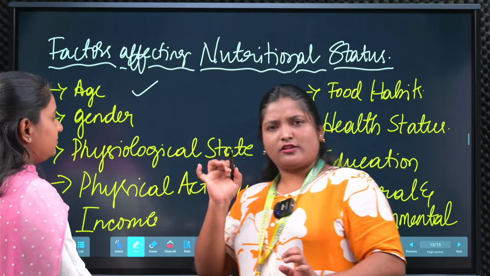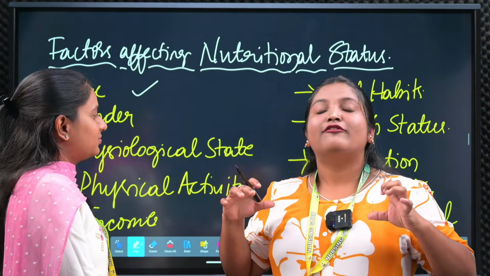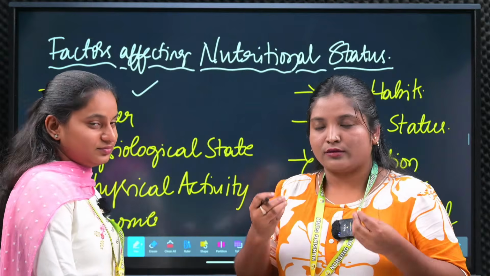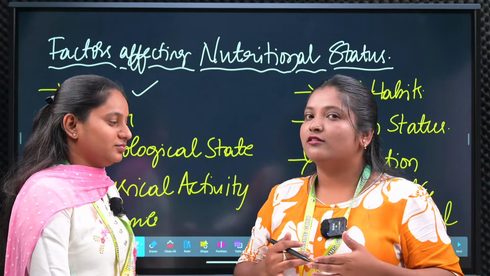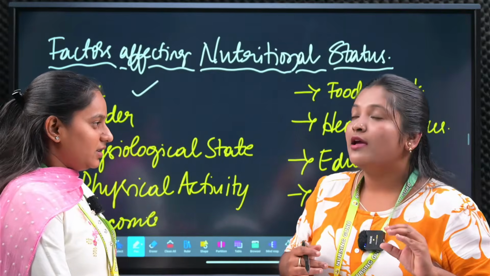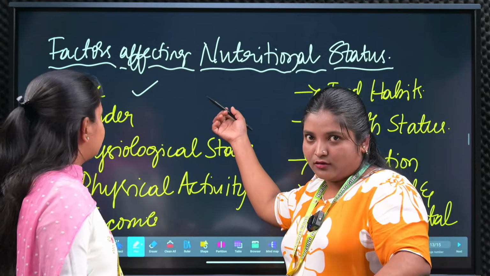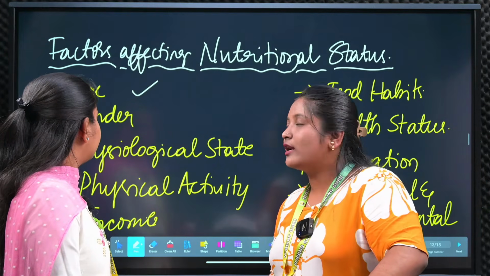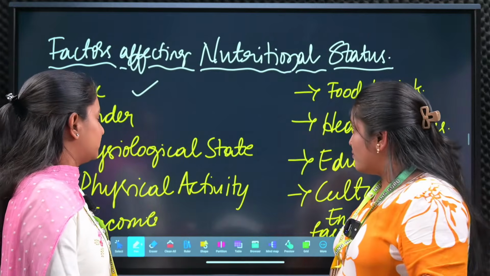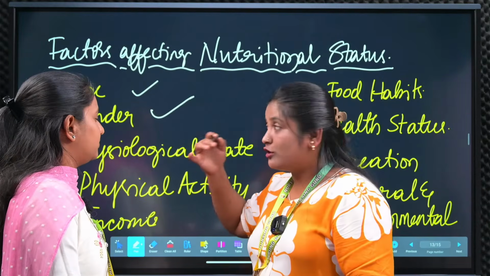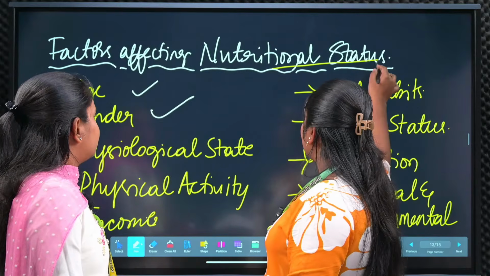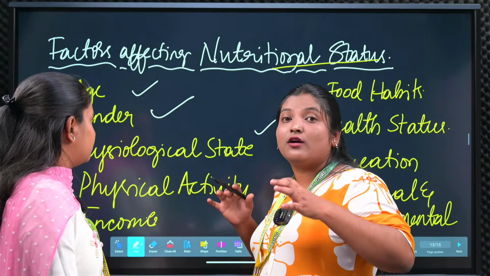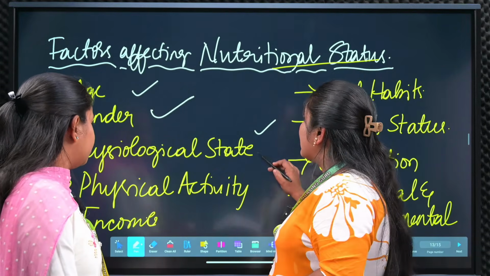Based on age, old age people do not have a lot of energy for metabolism to take the food, and their digestion and absorption level will be very low. Infants are another example. That is why we provide milk to infants, mother's milk, breastfeeding, which is very important. The next one, gender. Based on gender also, the nutritional status will be affected. Then physiological state, the functional state of the human body, that also affects it.